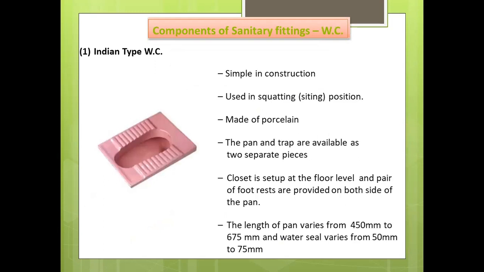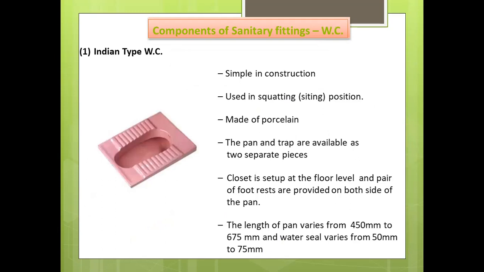Talking about the Indian type water closet, it is simple in construction and working, but is used in a squatting position, which means a sitting position. It is usually made of porcelain. The pan and trap are available in two different pieces, which are assembled properly at the time of laying.